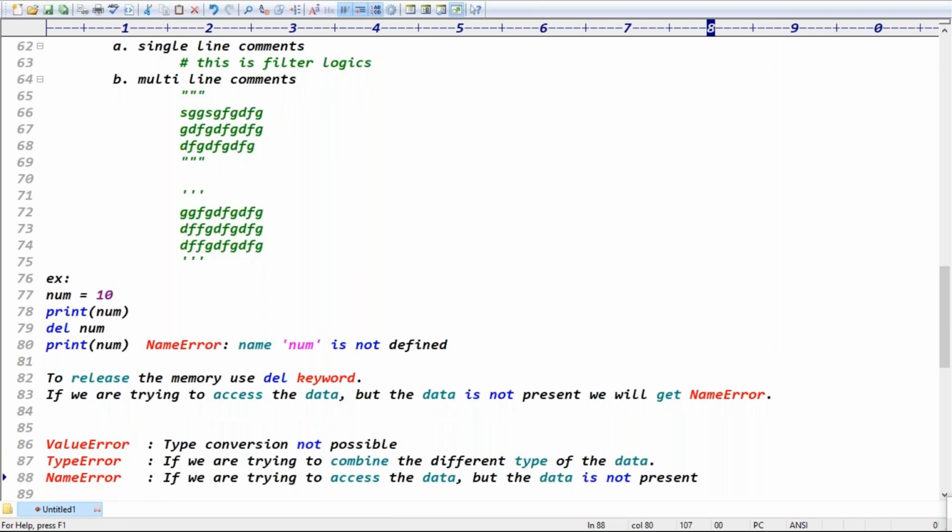Sir, when do we use this del? Like in what kind of cases do we want to release the memory? See, you are writing the code and you decide to release a variable. I don't want to use that variable further, right? So then I can release the memory using the delete keyword. In object orientation, we have to delete the objects, right? Release the objects, release the variables. You can go for the delete keyword. Deleting the variable is nothing but releasing the memory.